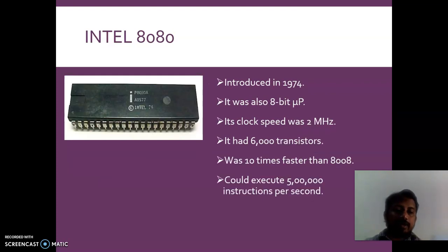Then it came with another 8-bit microprocessor with a little more pins and an improved clock speed. You can see the clock speed is 2 megahertz. From 500 kilohertz to 2 megahertz, it has increased 4 times. The next one is also an 8-bit microprocessor, and it was 10 times faster.